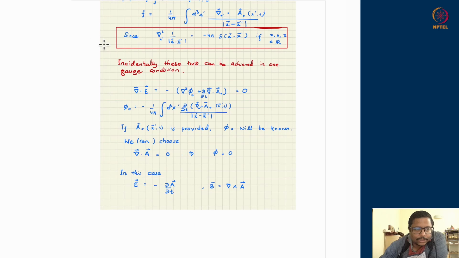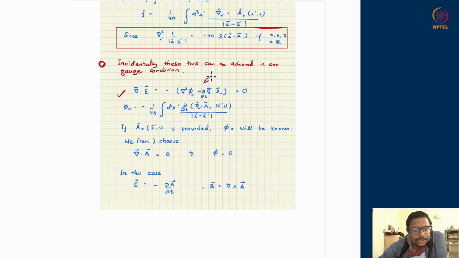And that is what one should be able to realize just by staring at Gauss's law. The divergence of E should be 0. If divergence of E is supposed to be 0, that should be true in all frames. Electric field does not change under gauge transformation. So E does not change from E naught to E. E remains the same under both the gauges.